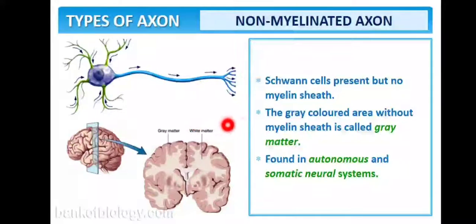That's why a non-myelinated axon is gray in color, and that's why it is also known as the gray matter in our brain. Here you can see the gray matter and the white matter. White matter is due to the myelinated axons, and gray matter is due to the non-myelinated axons. It is mostly found in our autonomic and somatic neural systems.